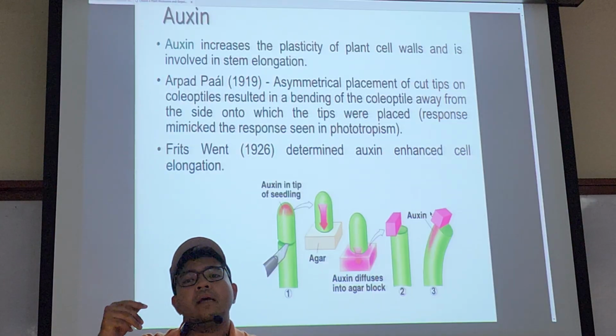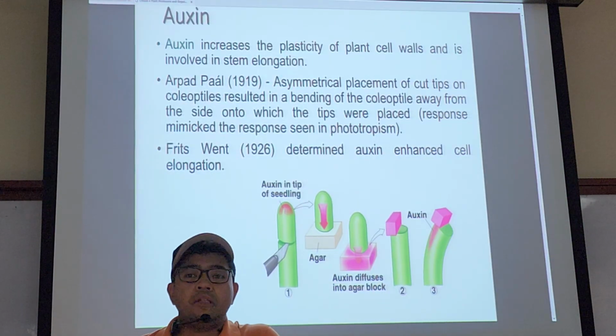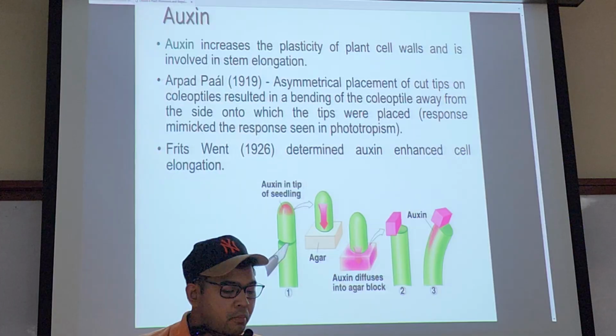So this is called polar auxin transport.